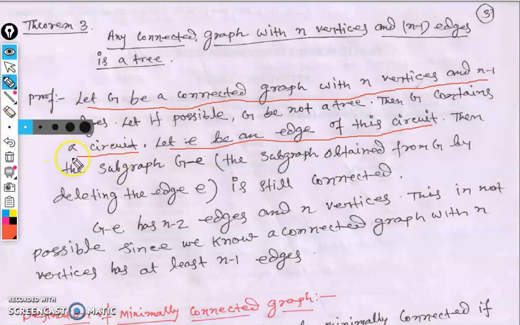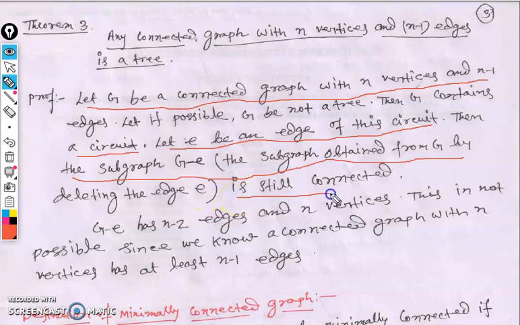If we delete this edge, the subgraph obtained from G by deleting this edge is still a connected graph. Still it's a connected graph, right? G minus E has n minus 2 number of edges.